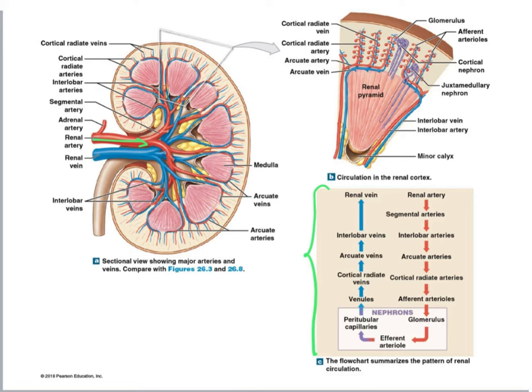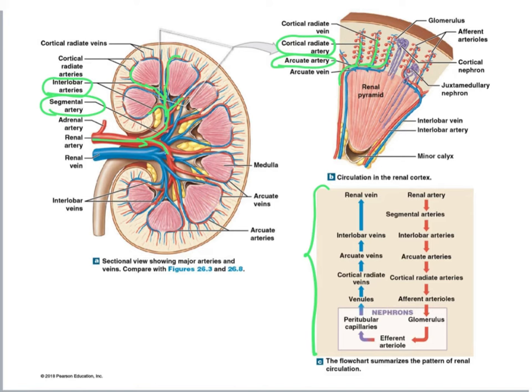Now, looking here at the kidney, we can observe that after the renal artery enters the kidney, it branches into the segmental artery. Then the segmental arteries branch into the interlobar arteries, which then make this little turn that looks like an arch. And then they're called arcuate arteries. And then branching off the arcuate artery, we see these little branches that are radiating into the cortex region of the kidney. And these vessels are called cortical radiate arteries.